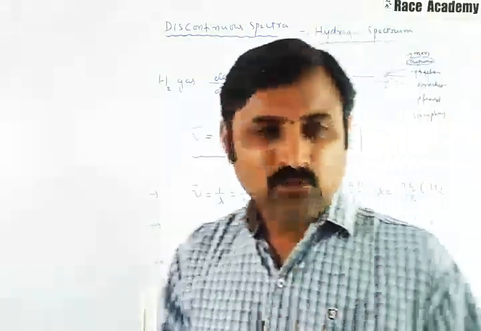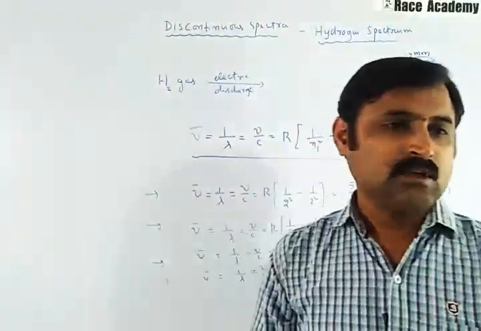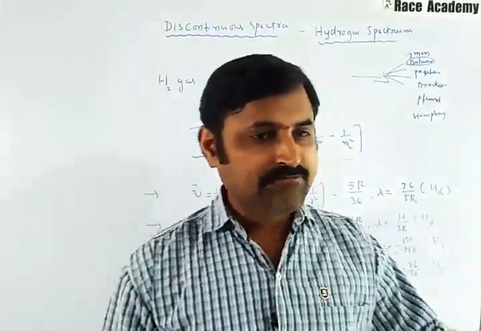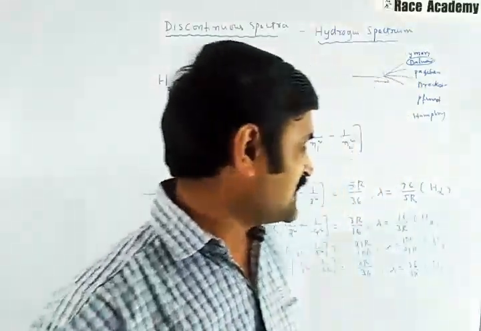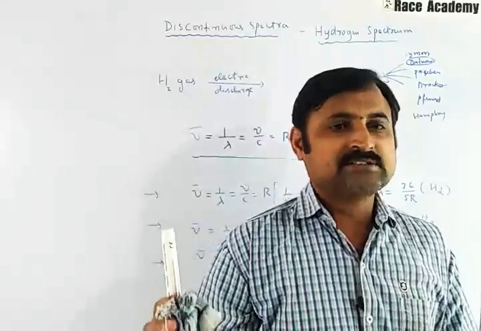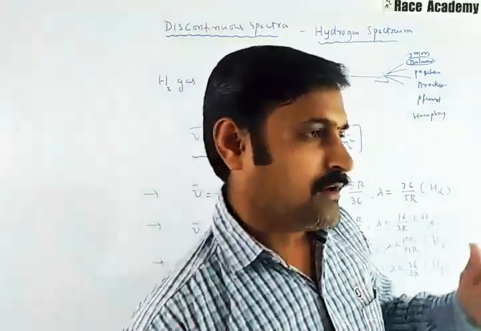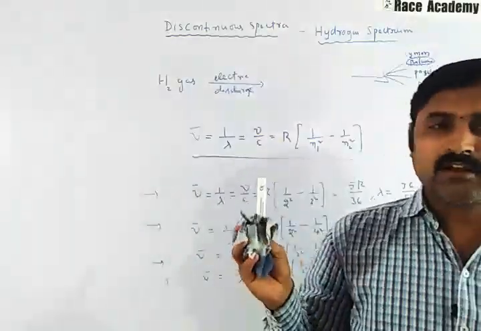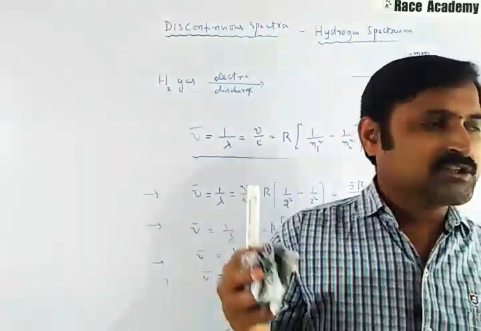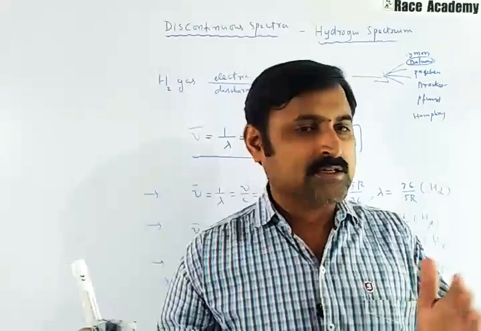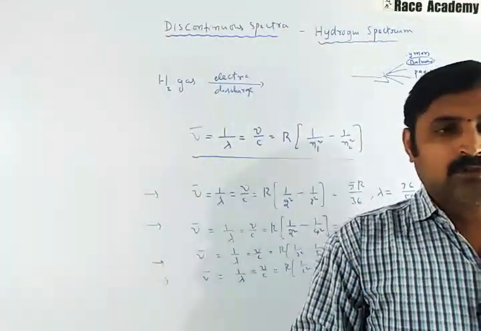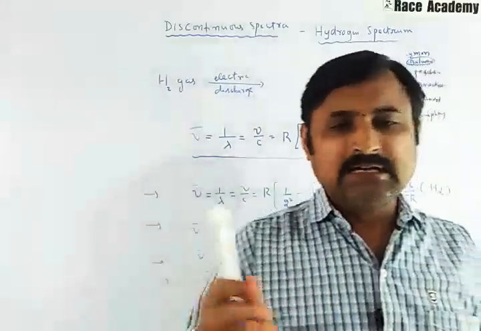So here what we have noticed is that there are different lines, and these line values have been calculated, and the wavelength values lie in the visible region, in between 7000 and 3000 angstrom units. Okay. So they have calculated these separately.